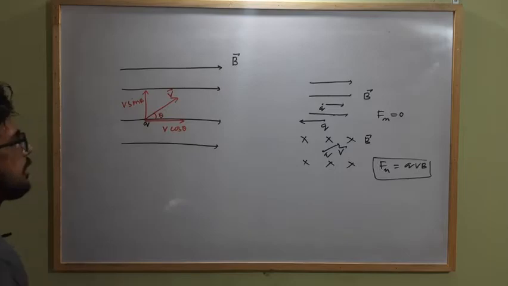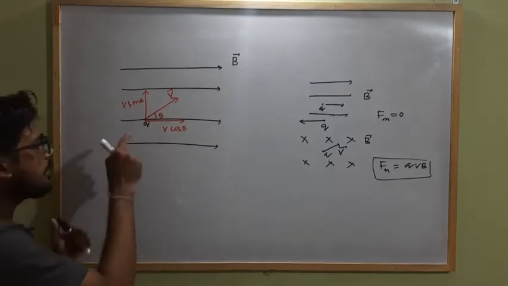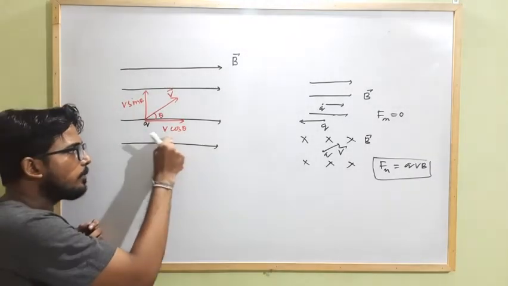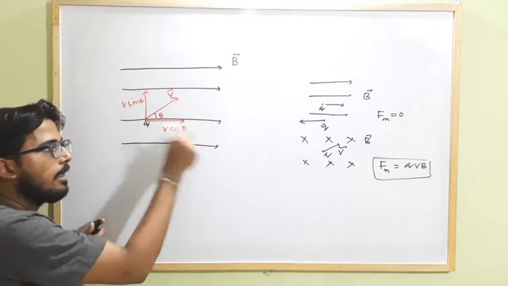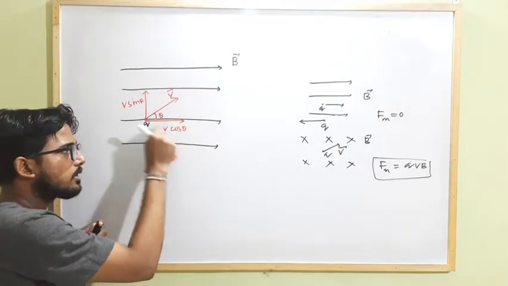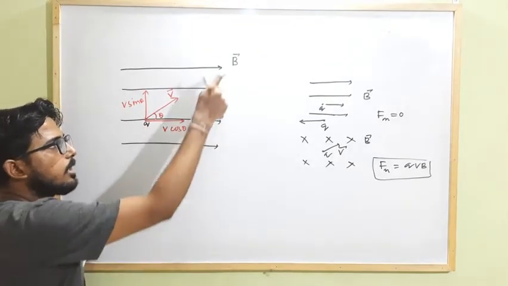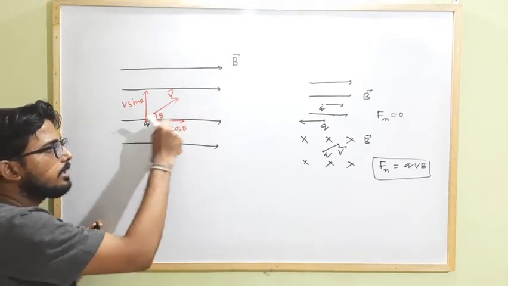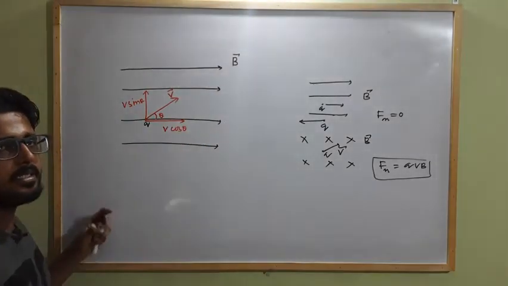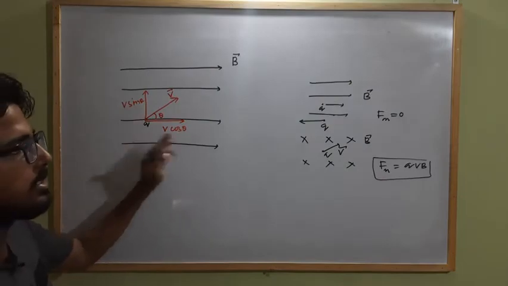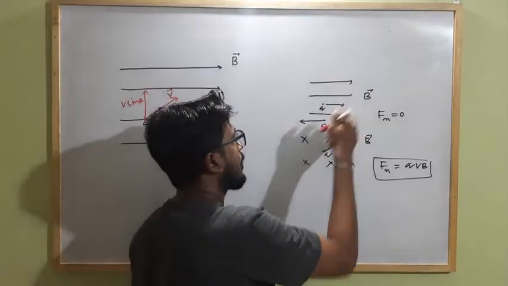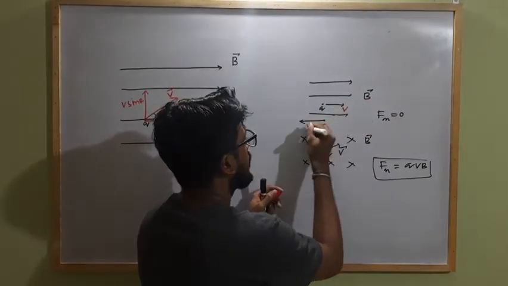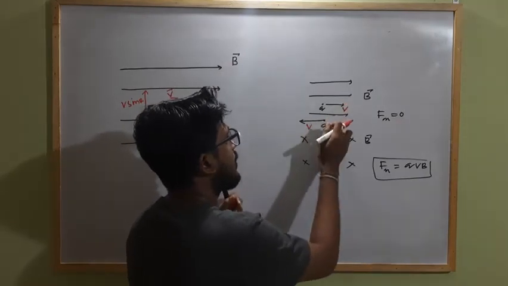Okay, so in this case, as the component V cos theta is along the direction of external magnetic field B, due to V cos theta there will be no effect of magnetic force on the charge, as in this case both are parallel. This is the direction of V, this is the direction of B, parallel.